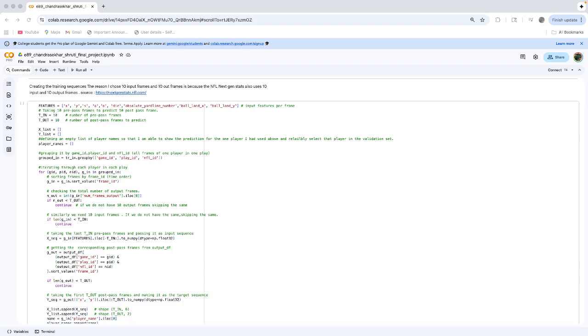I'm going to take in a total of 10 input frames, the first 10 frames before the throw, and the last 10 frames after the ball is thrown.